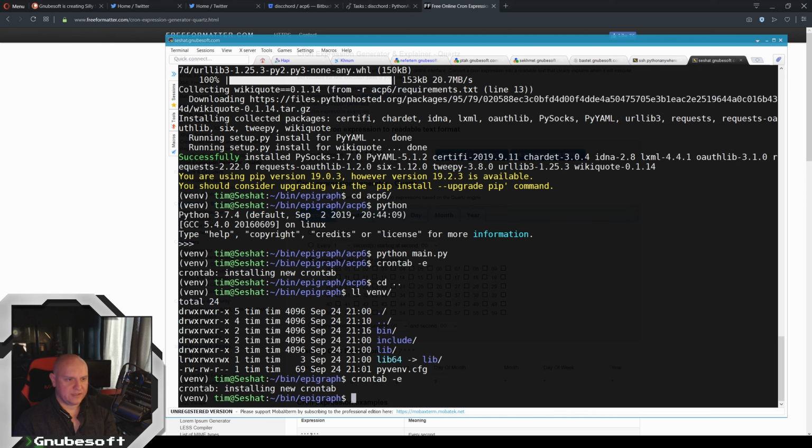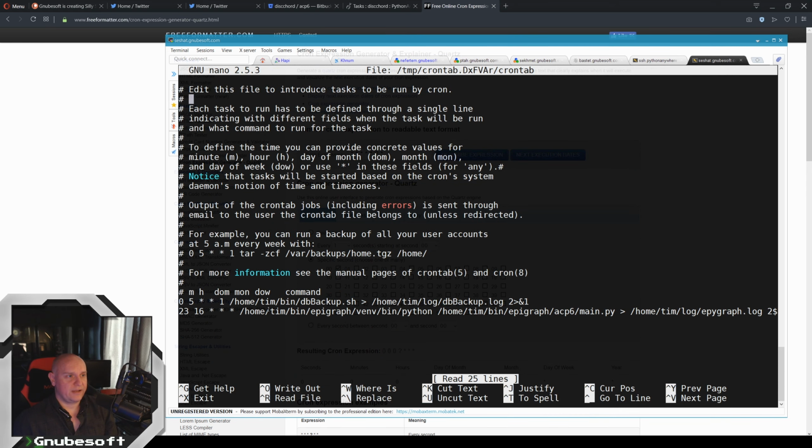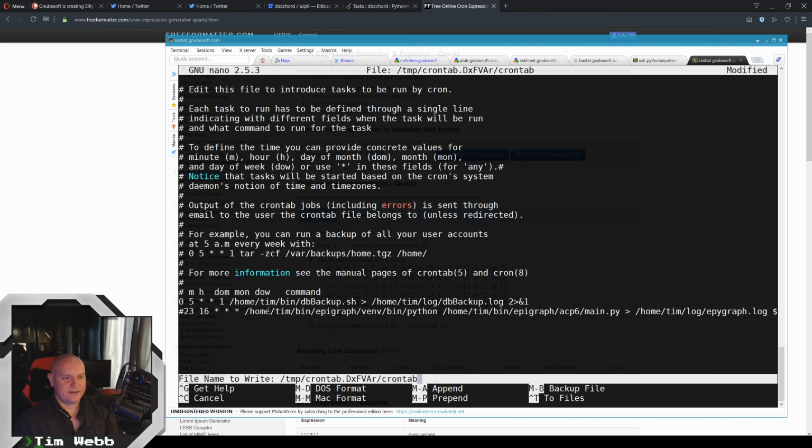I think it's on UTC, so I should probably make sure that doesn't actually happen. If you decide that you don't want your crontabs to do something, just come back in here. You don't have to delete it. You can just go to the bottom and put a hash right in front of it, and it'll comment that out so it won't run that.